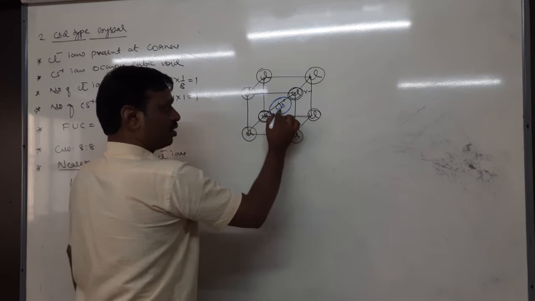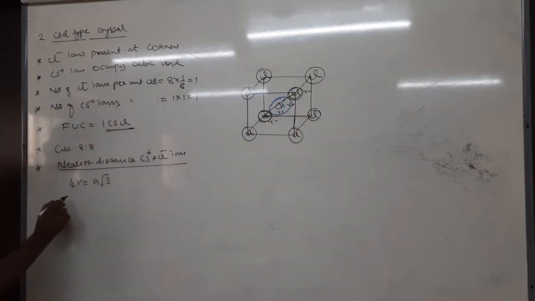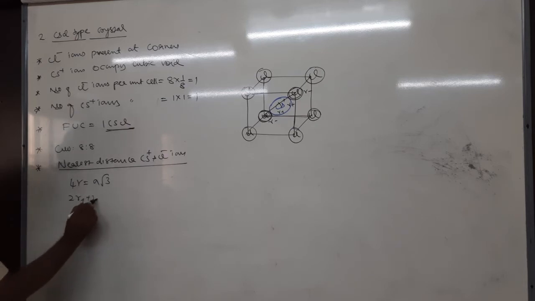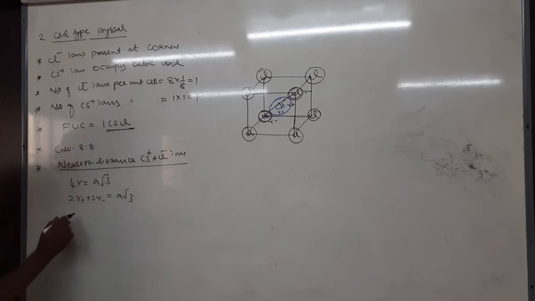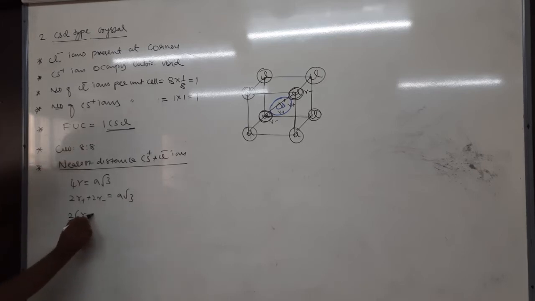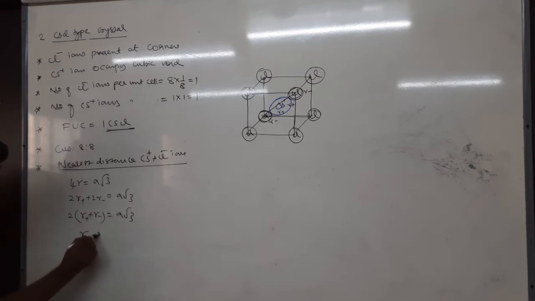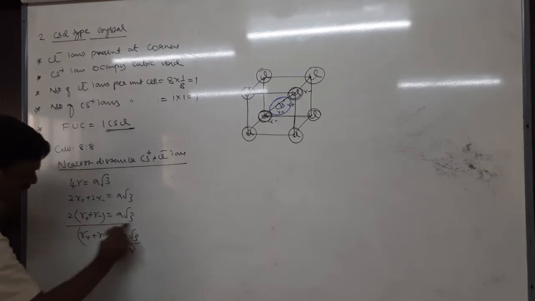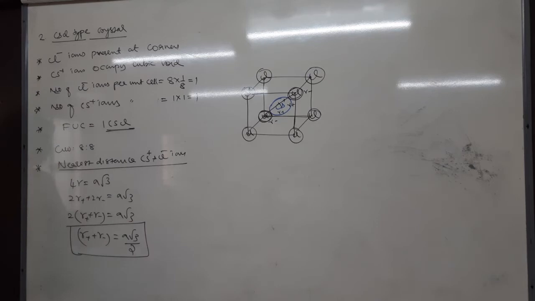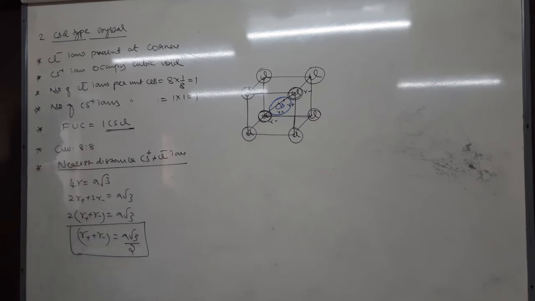Here is a cesium plus. That means 4r equal to, so you can write 2r plus 2r minus, which is equal to a into root 3. But actually I want r plus r minus, which is equal to a into root 3 by 2. This is the interionic distance, or the distance between cation and anion, or closest distance or nearest distance. So a into root 3 by 2.